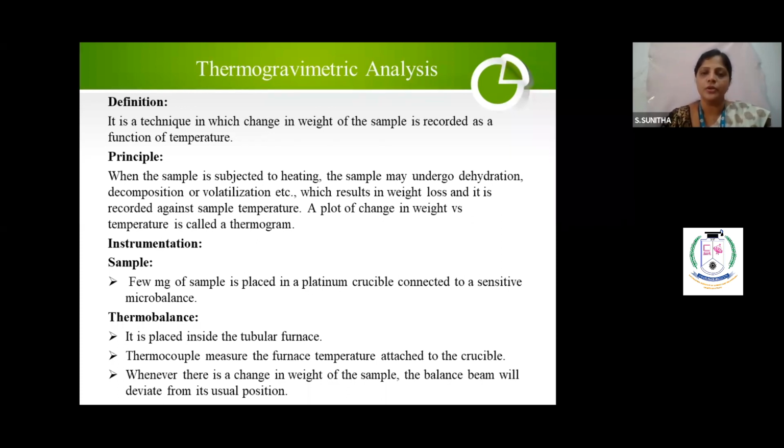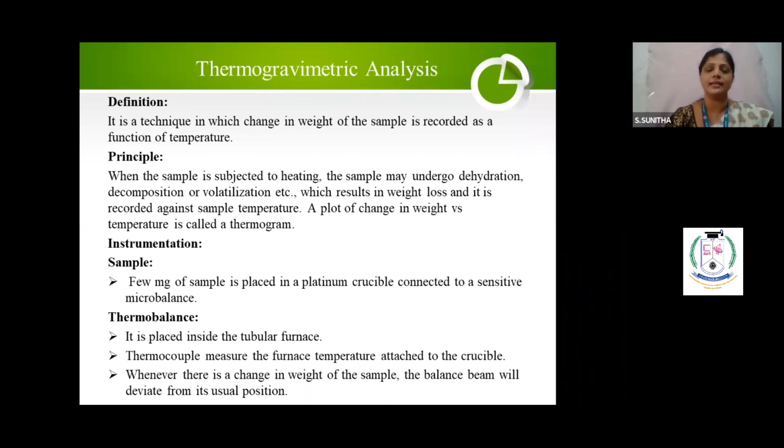What you have to do first, I will show you the block diagram. First, you have to take a few grams of the sample in a platinum crucible, because these experiments will be carried out up to 1,000, 1,500 degrees, like that. You cannot use any glass crucibles for this purpose. You have to use only the platinum crucible, because platinum crucible alone will sustain such temperatures. Is it clear? Now, this is the instrumentation part. You have to take the few grams of the sample in a platinum crucible, and it is connected to a balance. Without a balance, how will you measure the change in weight? Is it clear?